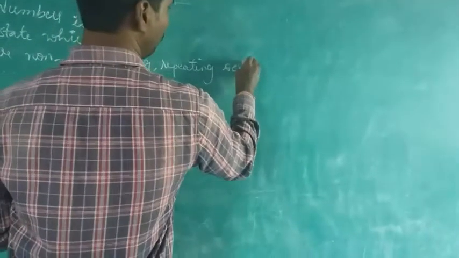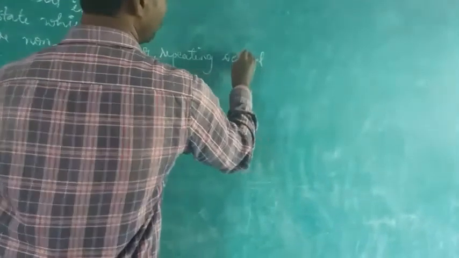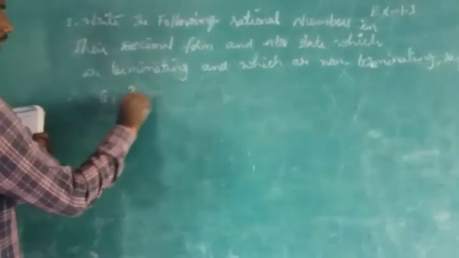We need to find it out. See here, let me take the first column. What is the first column? 3/8.